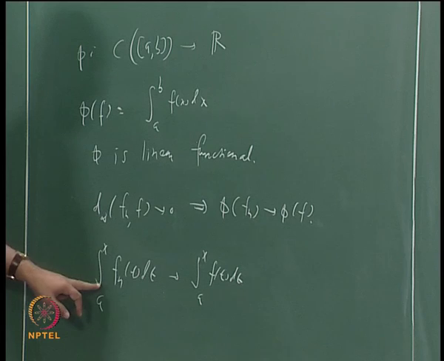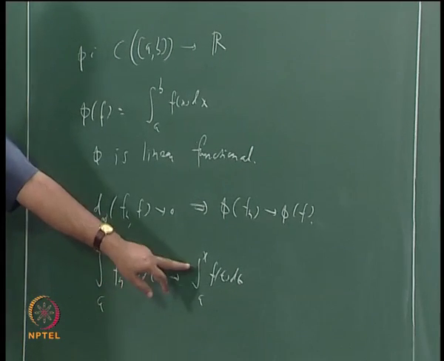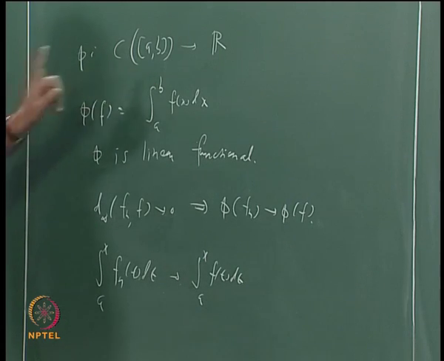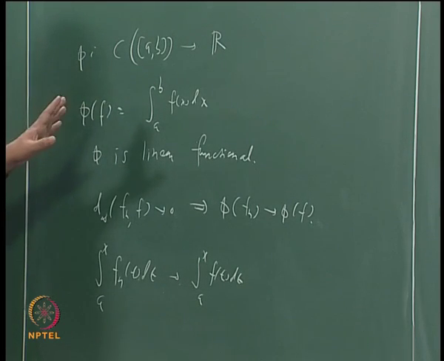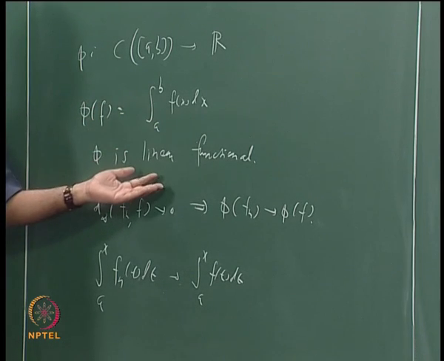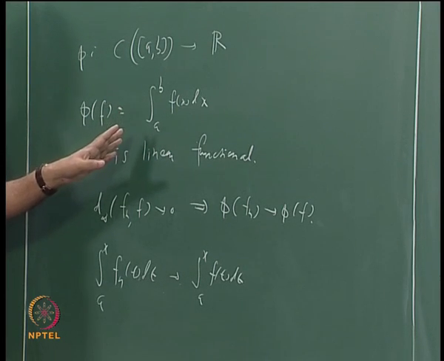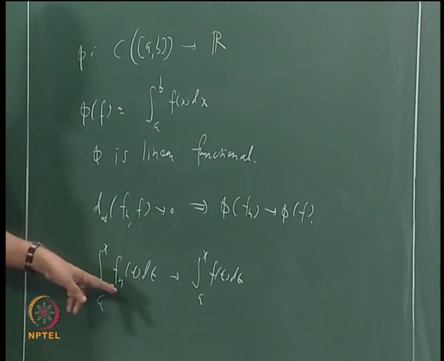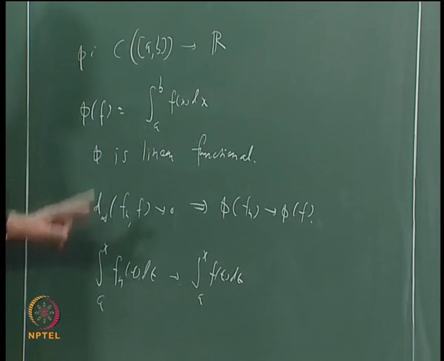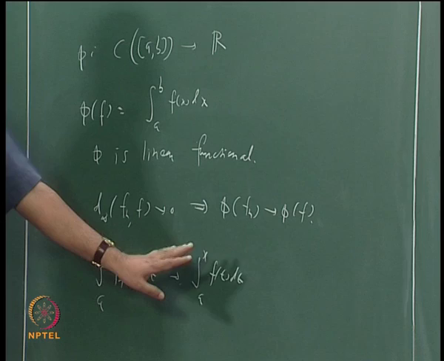So the upper limit need not be b; it can be any number. Whatever you say about the upper limit, one can say the same about the lower limit also. Instead of a you can take some other number. So consider integral from y to x of fn(t) dt, where y and x are any numbers lying in [a,b]; that will converge to integral y to x of f(t) dt.